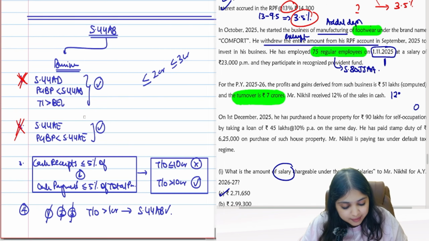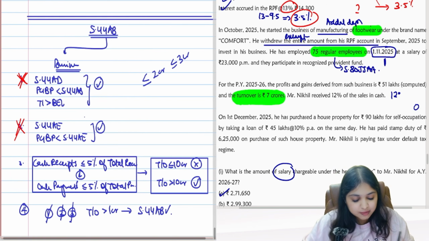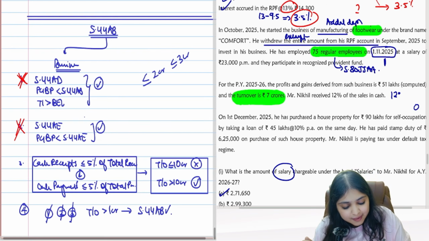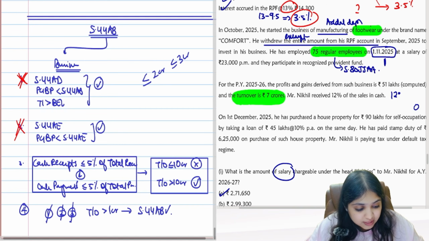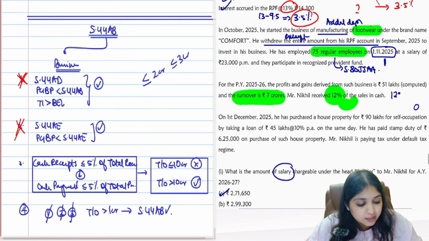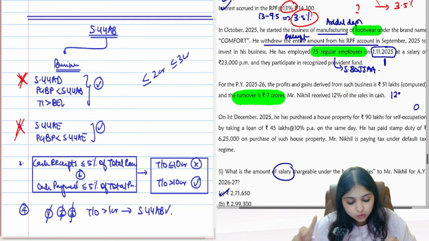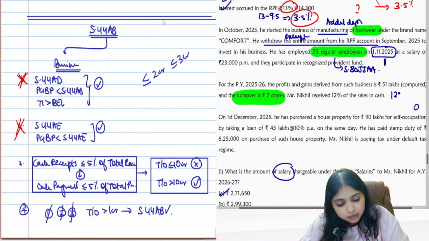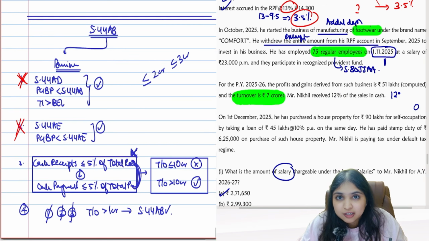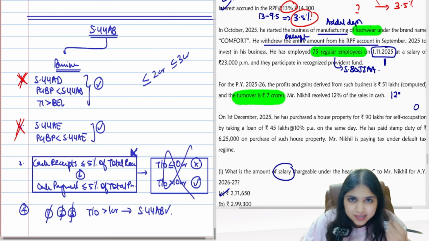Cash receipt has to be within 5% of total receipts and cash payment has to be within 5% of total payments. Is my cash receipt within 5% of total receipts over here? The question says my assessee's cash receipt is 12%, guys. 12% of the sales was in cash. So is my cash receipt within 5%? No, my cash receipt is 12%. So this condition is not fulfilled. Only if both the conditions are fulfilled will I enter inside this box, right? But one condition is not fulfilled. So even if one condition is not fulfilled, I will not enter into this box.